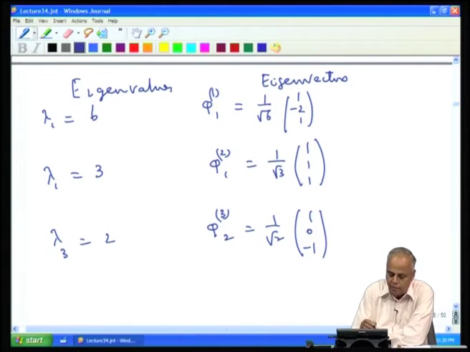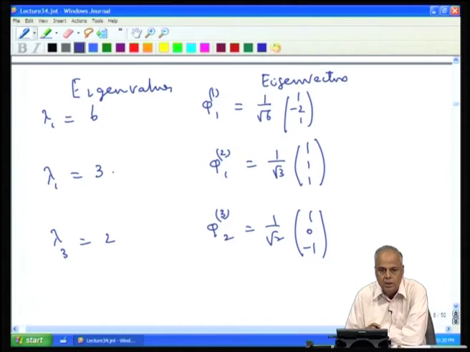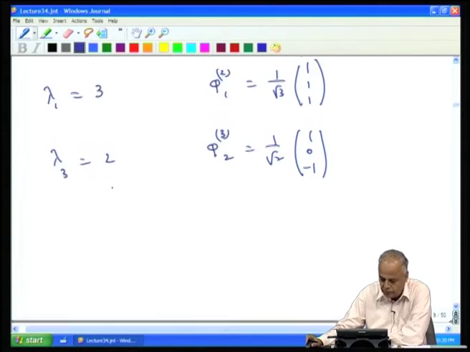Notice that the eigenvalues are all real, because the matrix is real symmetric. Whenever you have a real symmetric matrix or a complex Hermitian matrix, all the eigenvalues will be real.